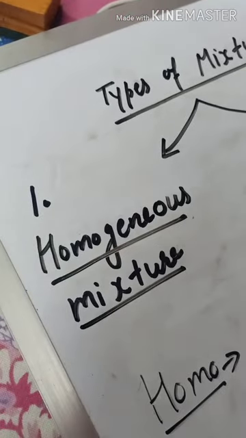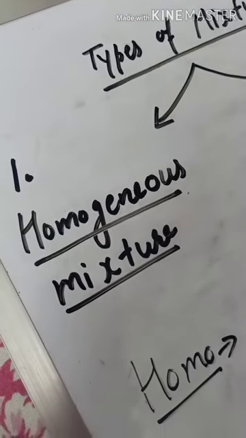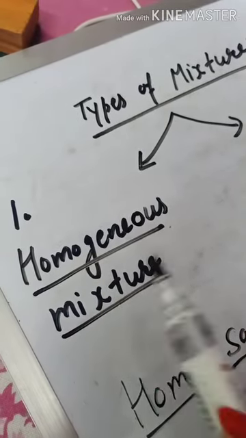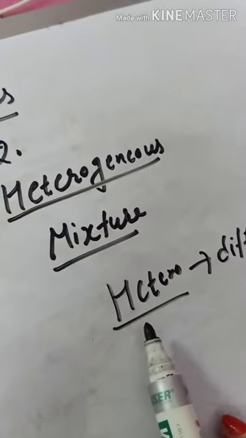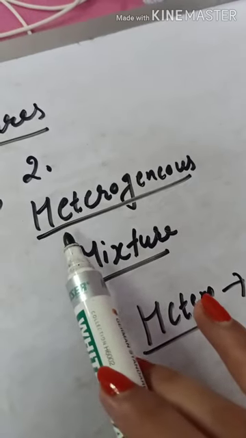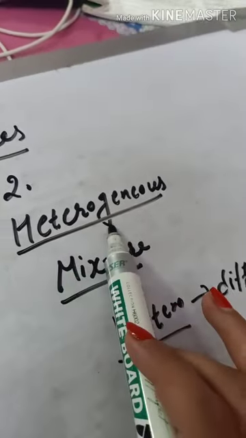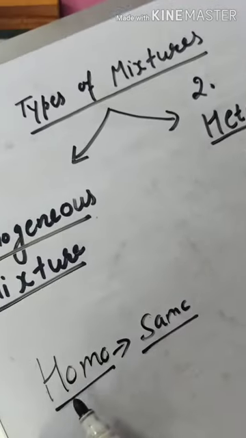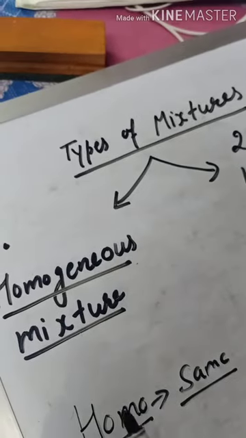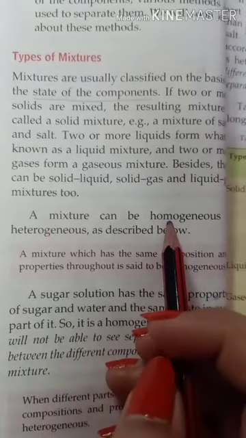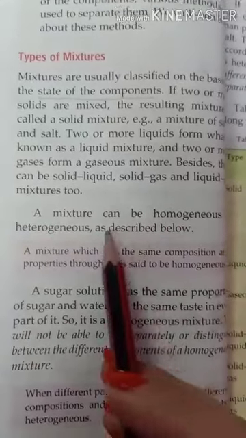So students, if the composition of the present components is the same throughout the mixture, then the mixture is known as a homogeneous mixture. And if the composition of the components present is different throughout the mixture, then the mixture is known as a heterogeneous mixture. As the name indicates, hetero means different composition and homo means same composition throughout the mixture. Here you can see a mixture can be homogeneous or it can be heterogeneous.